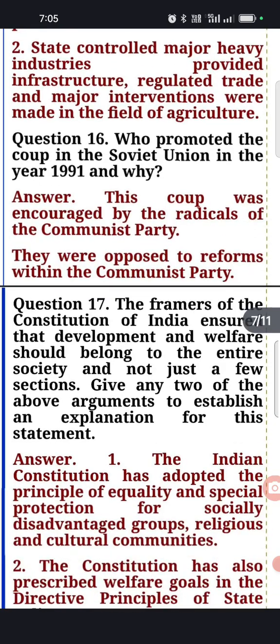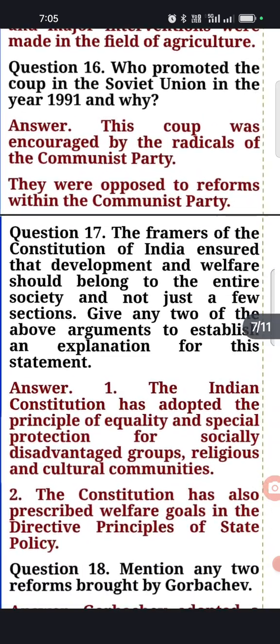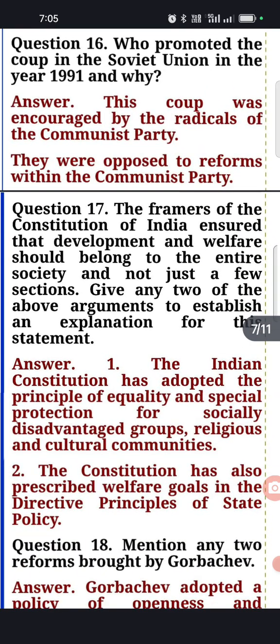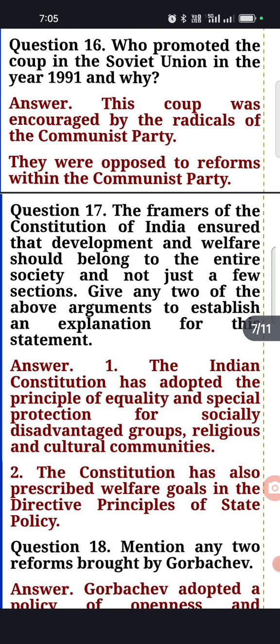Now come to the 16th question. Who promoted the coup in the Soviet Union in 1991 and why? So you have to say that in 1991 there was a military coup in the Soviet Union. You know that in the 1990s we experienced the disintegration of the USSR. This encouraged the military's activities there.